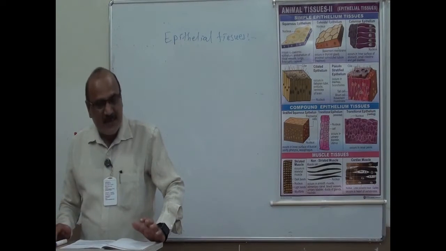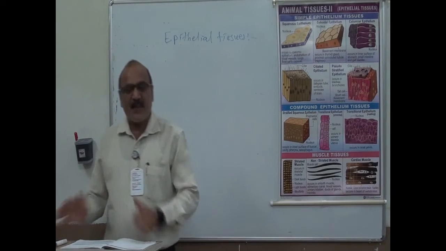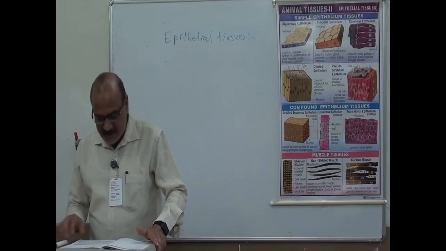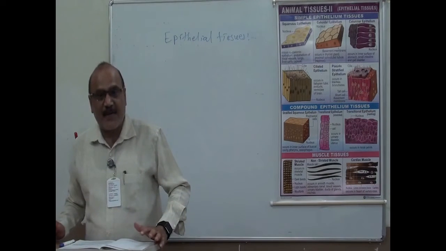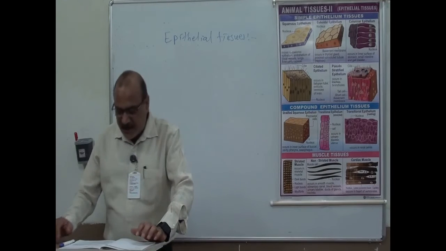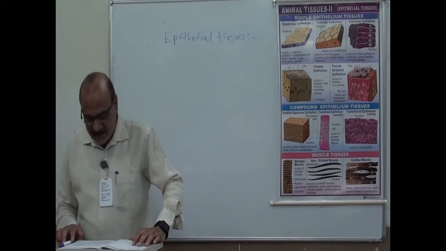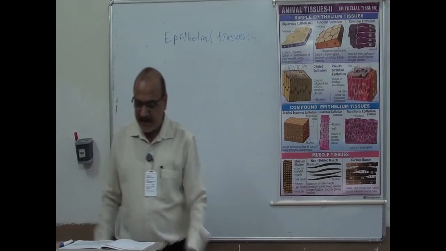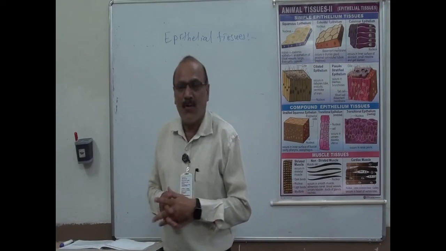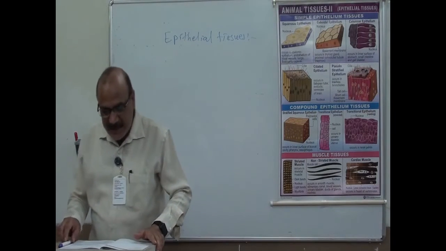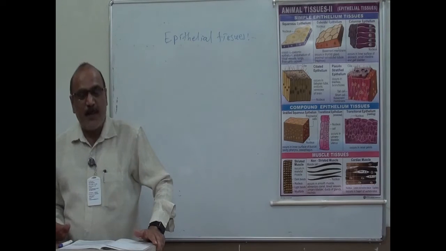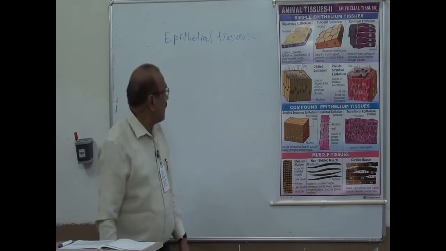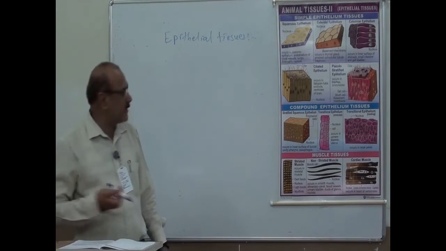Initially, the cells of the different layers are somewhat similar, but gradually changes occur and groups of cells are formed which are different in structure as well as in function. However, within one group the cells are similar. This group of cells has a common origin and similar structure, and performs a particular function, and that is called a tissue. There are four types of tissues present.